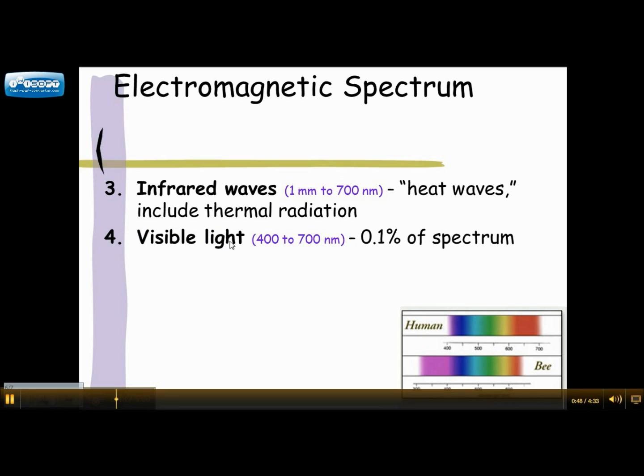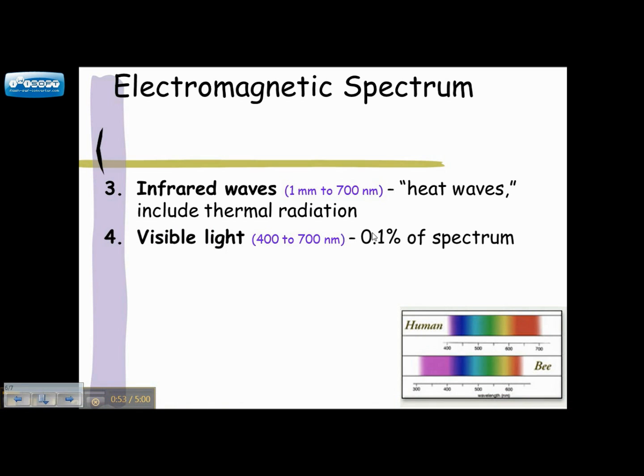The visible spectrum, this is what we can see. Visible is what we see, and we only see 0.1% of the spectrum. So when you're looking from radio waves all the way through gamma, we can only visibly see 0.1%. Pretty crazy if you ask me. So we have 400 to 700, and if you look here at our range for human, 700 is your reds,